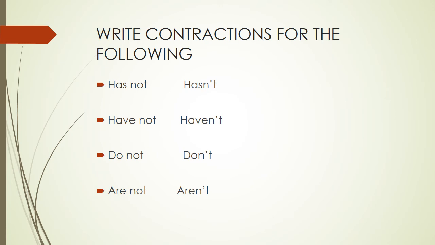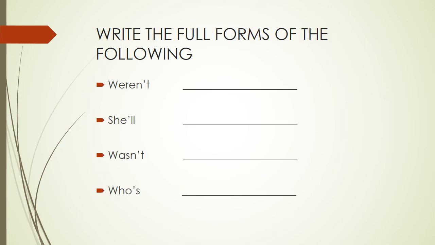Has not, hasn't. Have not, haven't. Do not, don't. Are not, aren't. Okay? So these are the ways you can read. Right? Next, you have to write the full form of the following. Weren't. So, it becomes were not. She'll. So, what will this become? She will. Right? Wasn't. So, what does this become? Was not. Right? Who's. Who is.